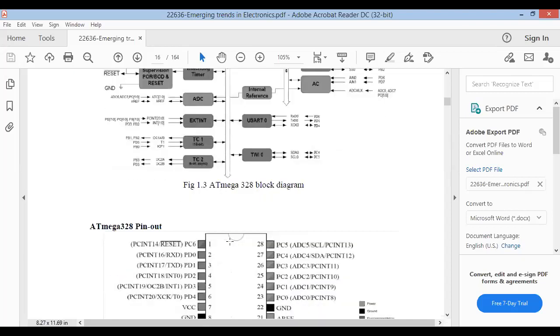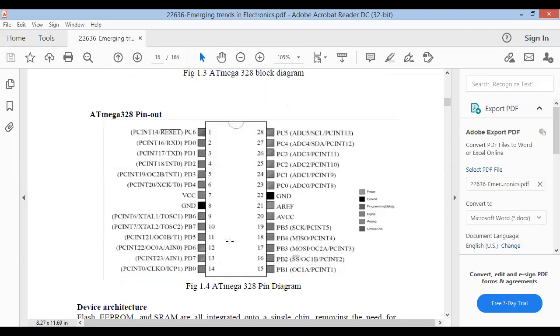So this is the block diagram and this is the pin diagram. As you can see, pin number 1 to 6 are digital input output pins. PC6 is used as reset, then PD0, PD1, PD2, PD3, PD4, then PD5, 6, 7.